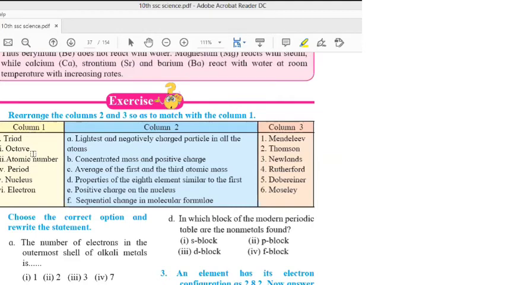So number of protons means positive charge on the nucleus, because protons are positively charged, right? Yes. So it is atomic number E and it is given by Moseley, right? Yes. The atomic number concept was given by Henry Moseley.